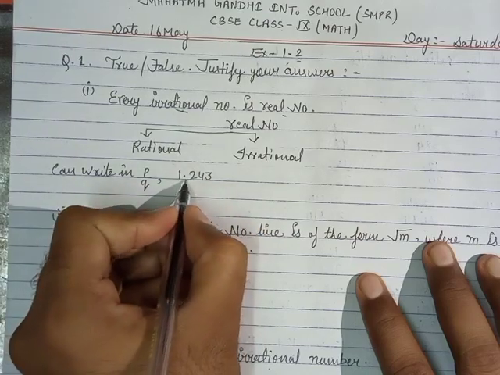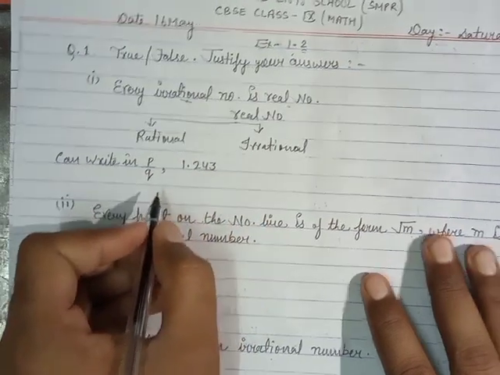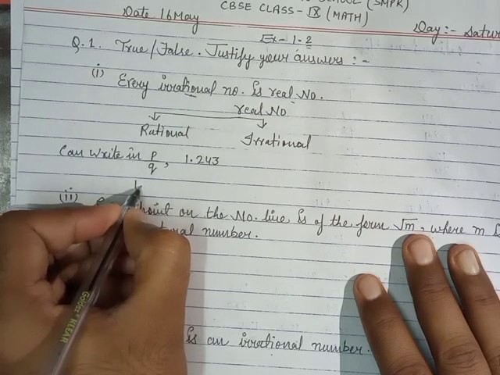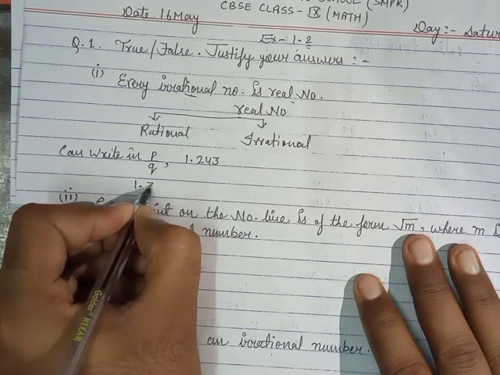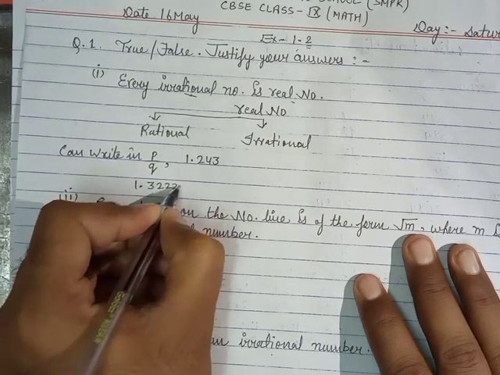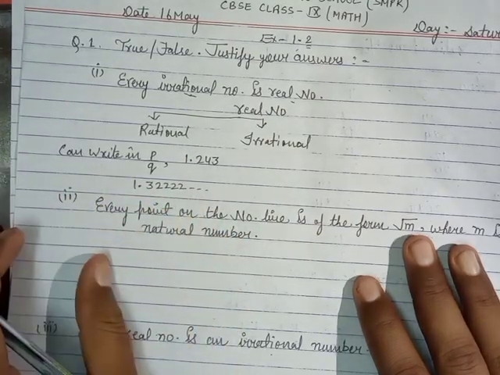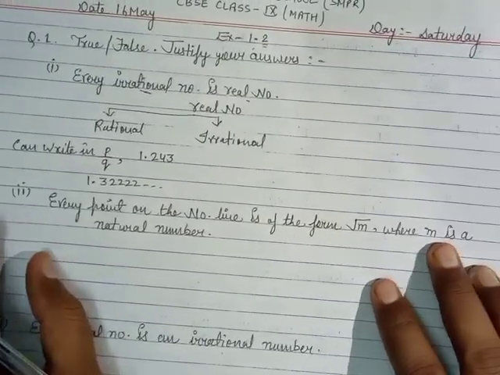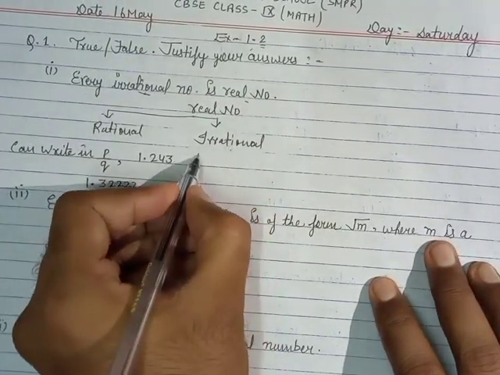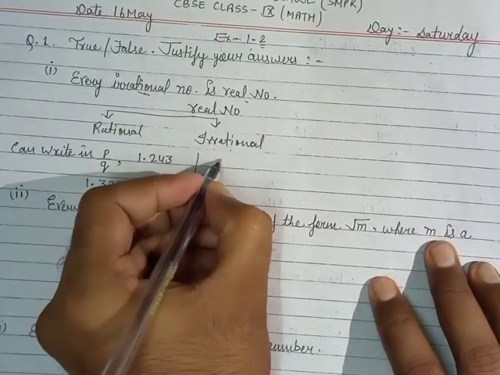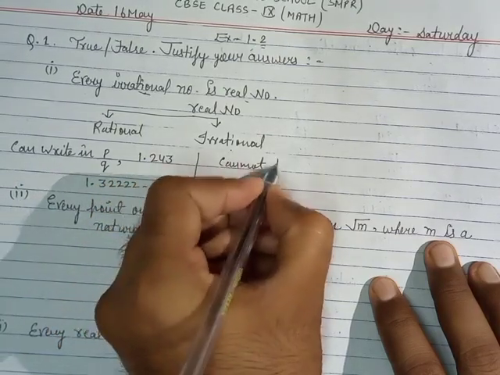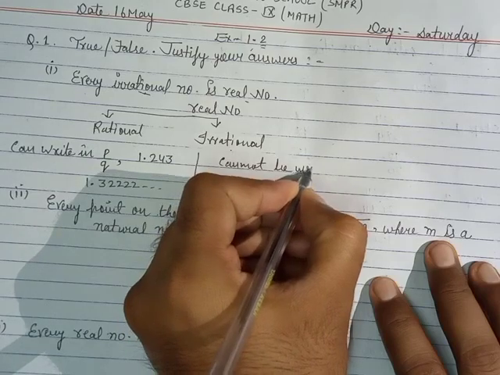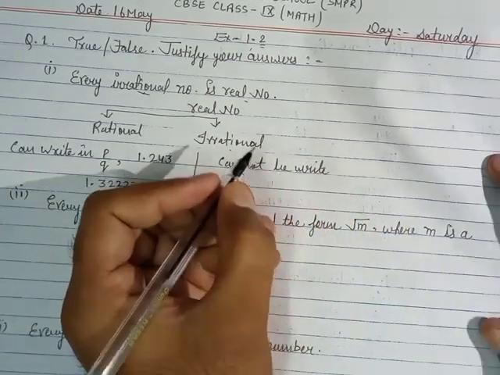You can see after decimal there are only 3 digits, and after decimal number will be started to repeat such that 1.3222 dash dash dash. Now we are talking about the irrational number. Irrational number cannot be write in form